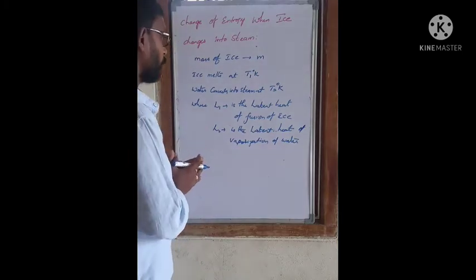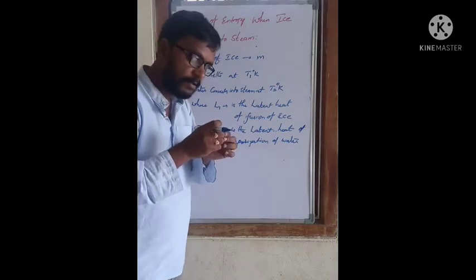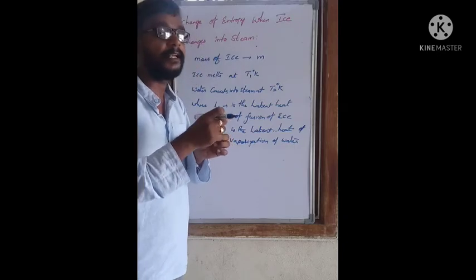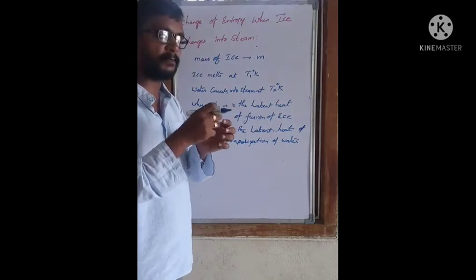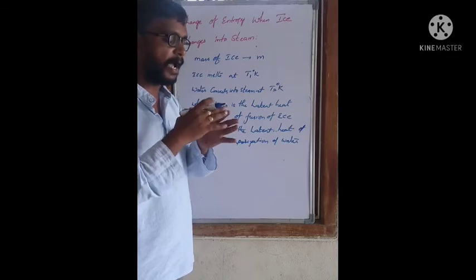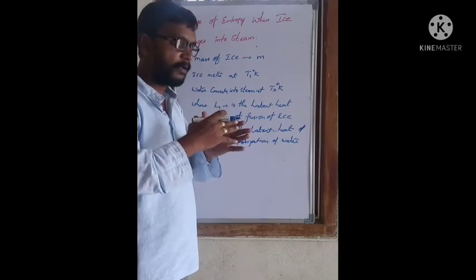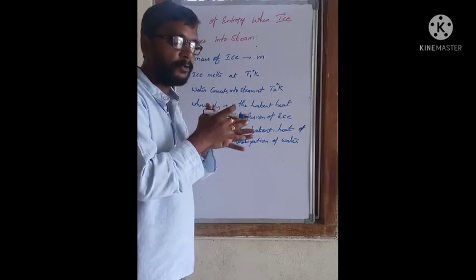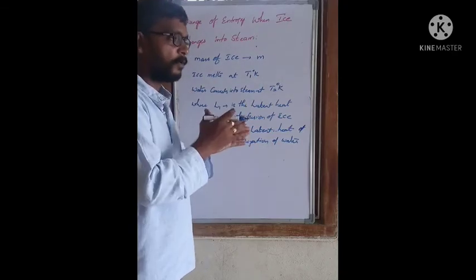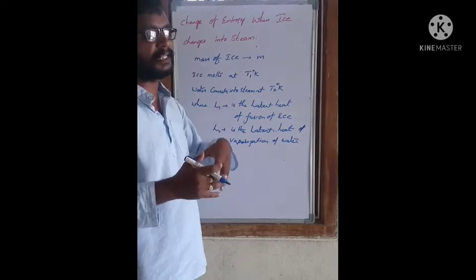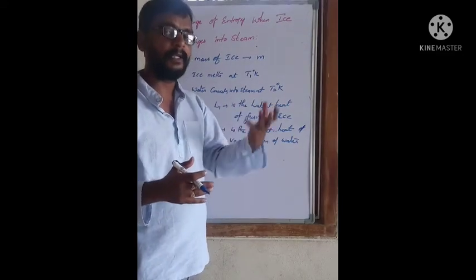Now, when the ice melts at T1 degree Kelvin, we know that the ice is converting into water, that is, an ordered stage is converting into a less ordered stage. When this happens, its entropy also increases, right?